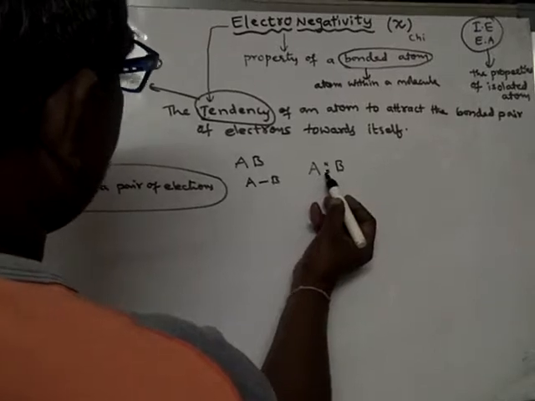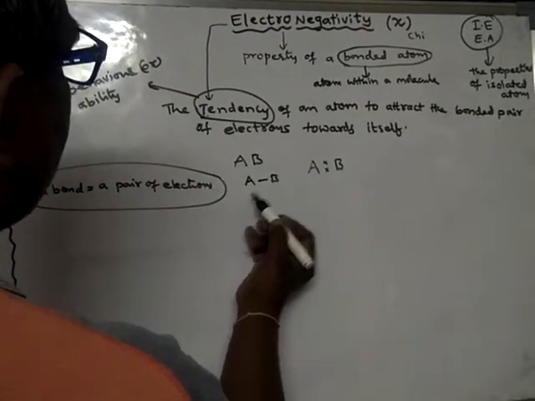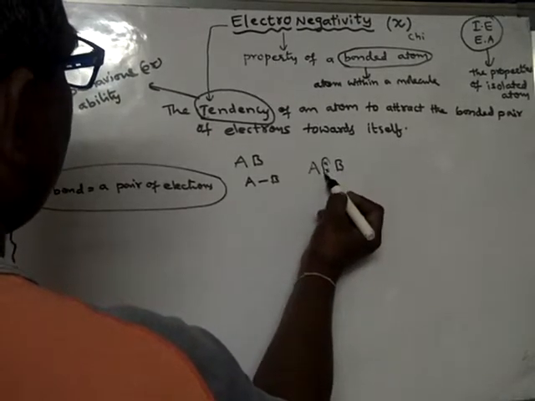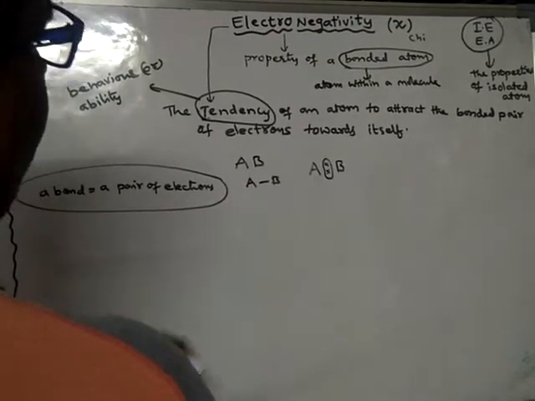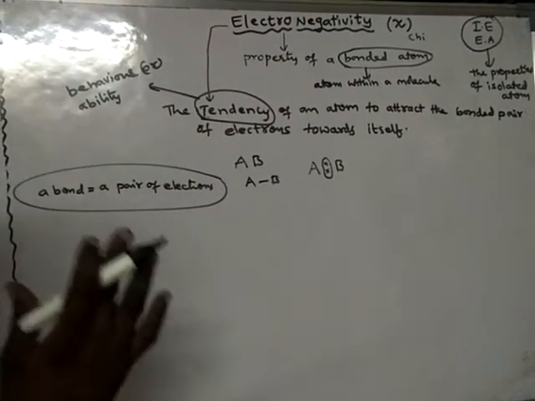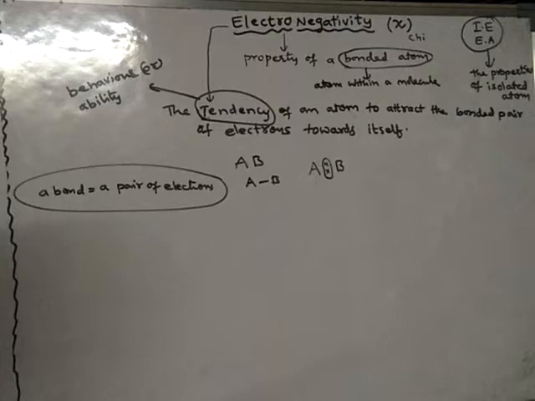Suppose these two electrons are present between the two atoms. If they are present exactly at the center, then these two atoms have the same ability to attract that electron.